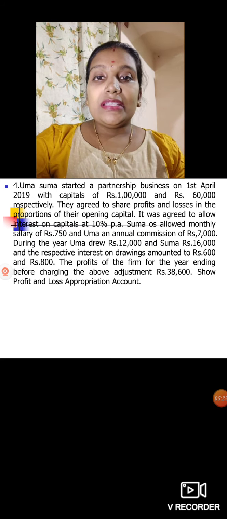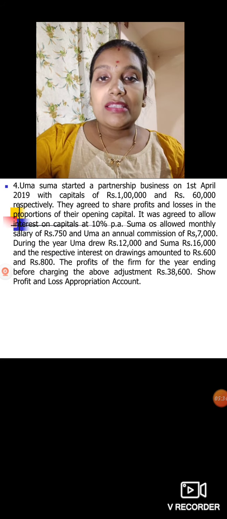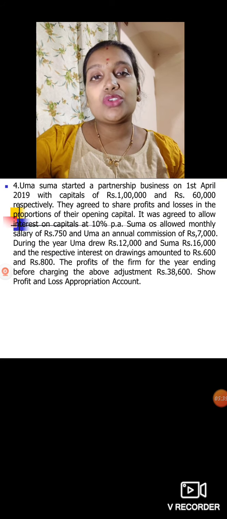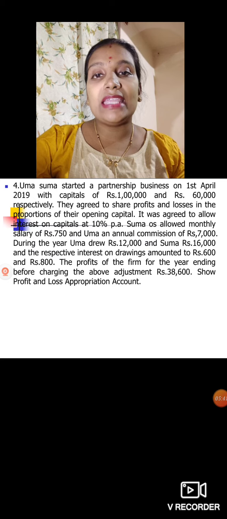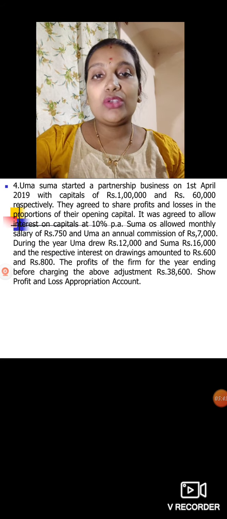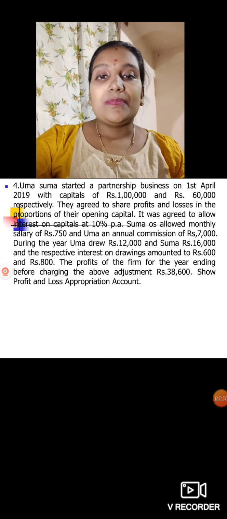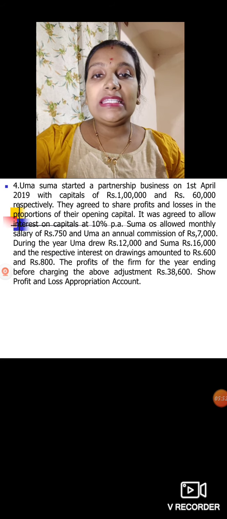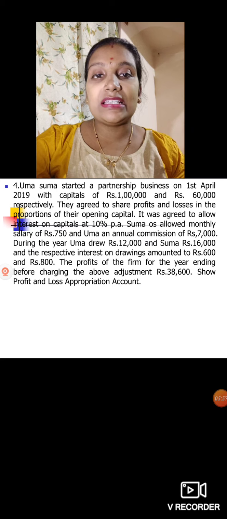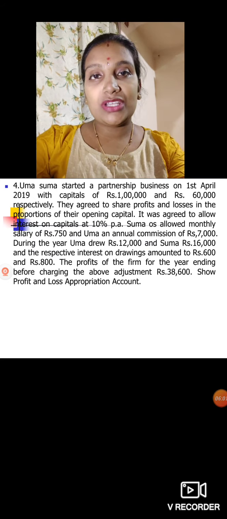Then during the year Uma drew 12,000 and Suma 16,000, and the respective interest on drawings amounted to rupees 600 and 800. So interest on drawings we have 600 and 800. For Uma 600, for Suma it is 800. Don't take the drawings amount, take the interest on drawings, 600 and 800. The profit of the firm for the year ending before charging the above adjustments is 38,600. So you have to prepare the profit and loss appropriation account here.